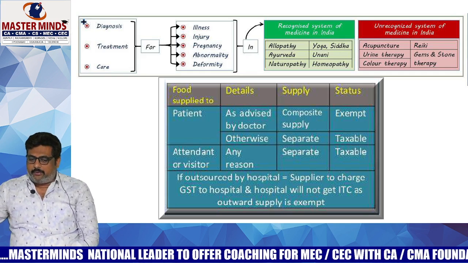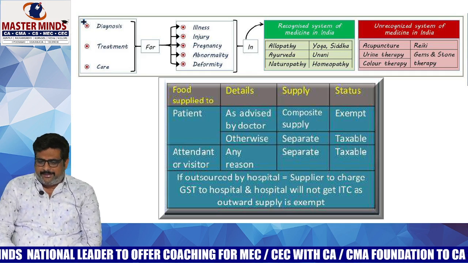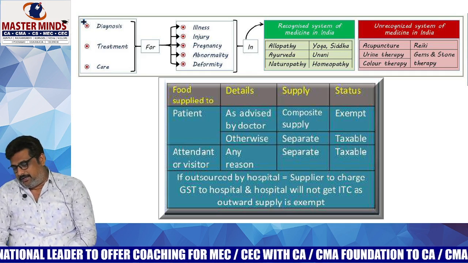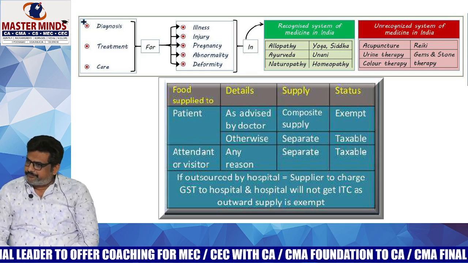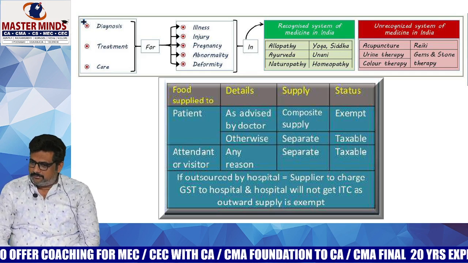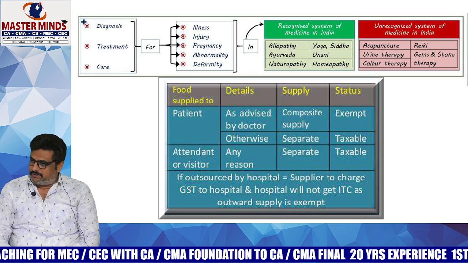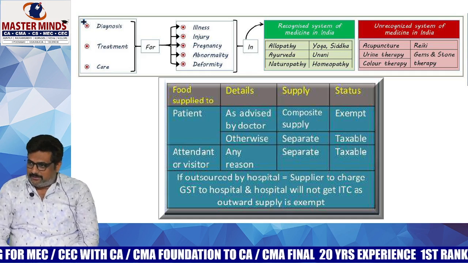With respect to illness, injury, pregnancy, abnormality, deformity. What is the difference between illness and injury? Illness is internal, whereas injury is external. Generally, external things can be dealt with.